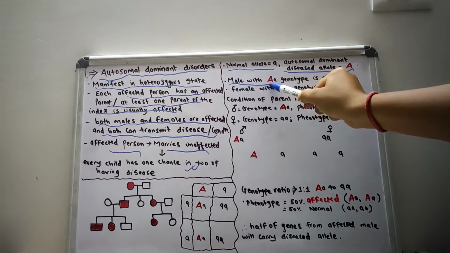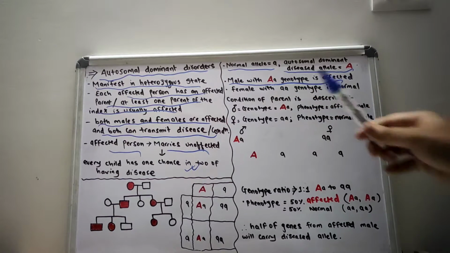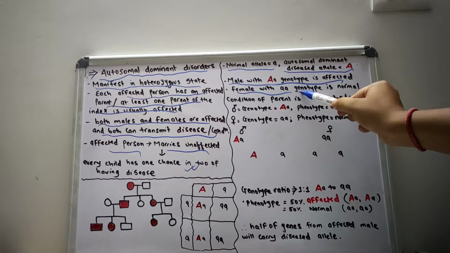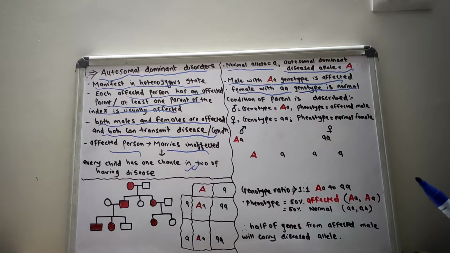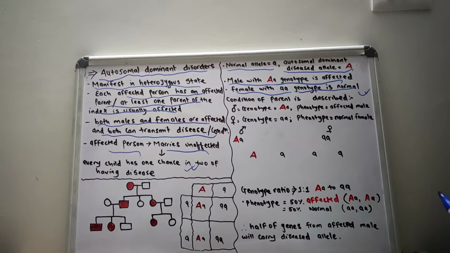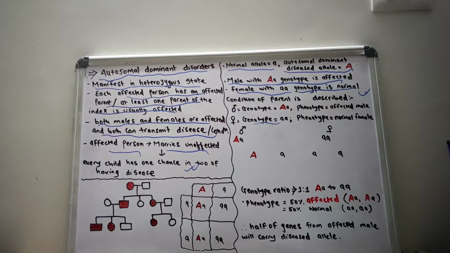The male with the capital A and small a genotype is affected, and the female with both small a genotype is normal. So the genotype of the male is capital A, small a, and the phenotype is affected male. The genotype of the female is both small a, and the phenotype is normal female.